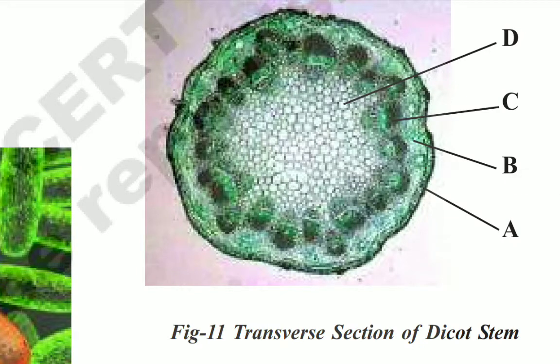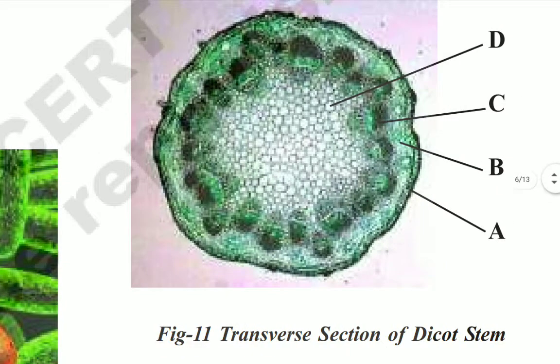Observe the given diagram of the section of the stem of spinach or Tridax. Tridax means any flowering plant you can take. Note the different types of cells that you observe in the section. If you observe this figure, there are four different kinds of cells in this section. What are those four types of cells in the plant? Here we will know. We have A, B, C, D, four types of cells. First, group A cells.